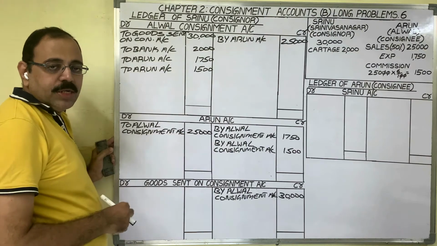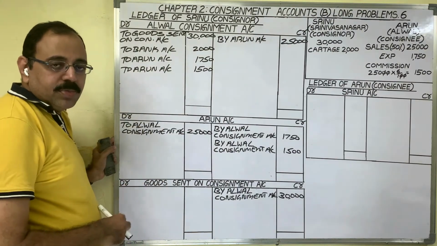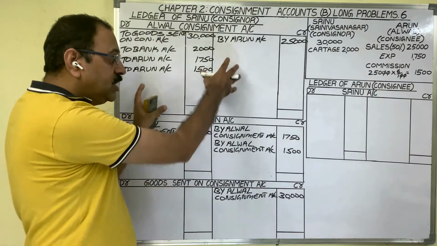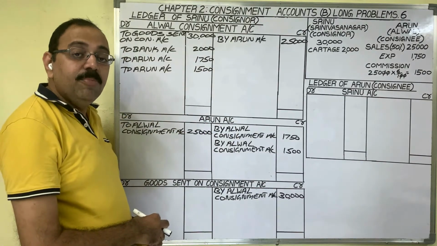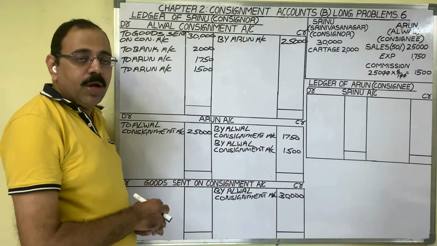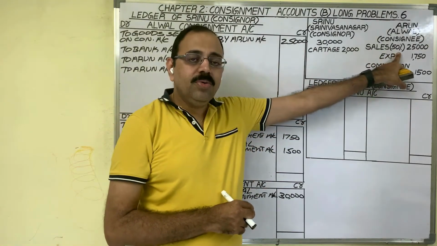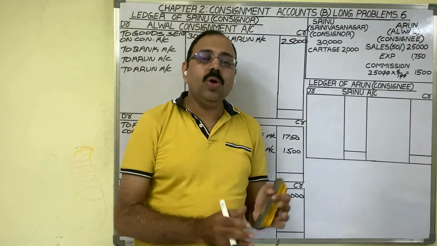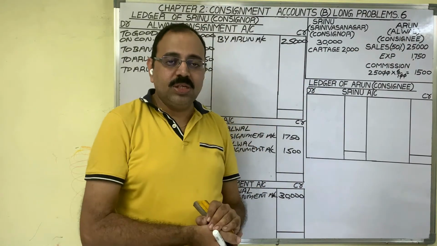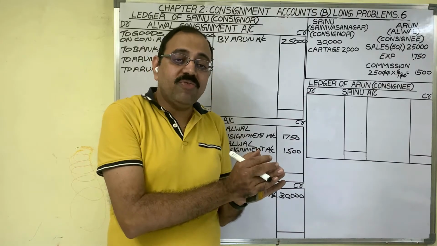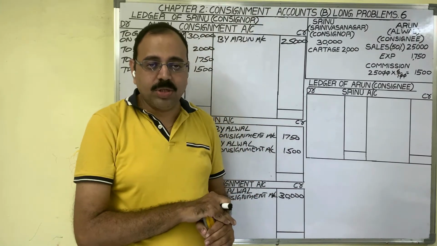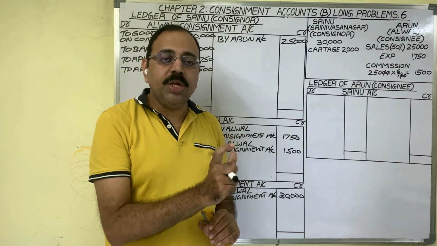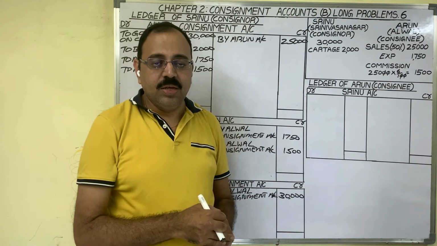Now come to a new point. In the first 4 problems, after writing the commission entry, we used to close these 3 accounts one by one. But in the present problem, we have unsold stock. So total goods are not sold by consignee. He sold only 50% of the goods. The other 50% goods value we calculated in working notes, 16,000 rupees. Now for that 16,000 rupees, we should write the journal entry.